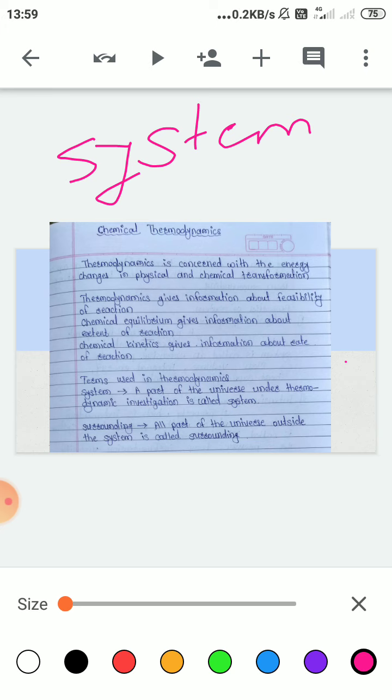In the same way, the part other than the system is called the surrounding. We consider all parts of the universe outside the system as the surrounding.